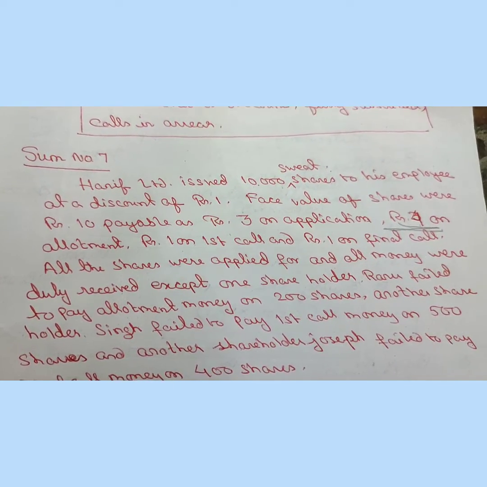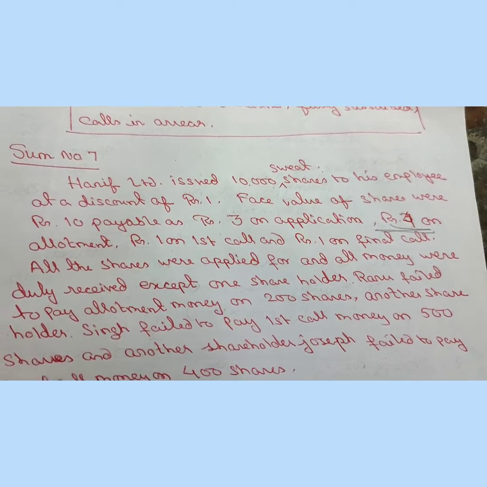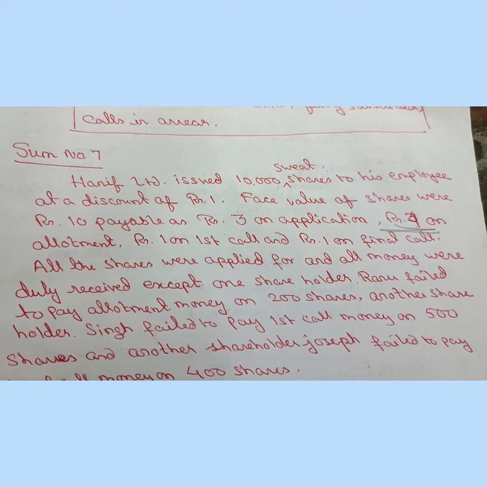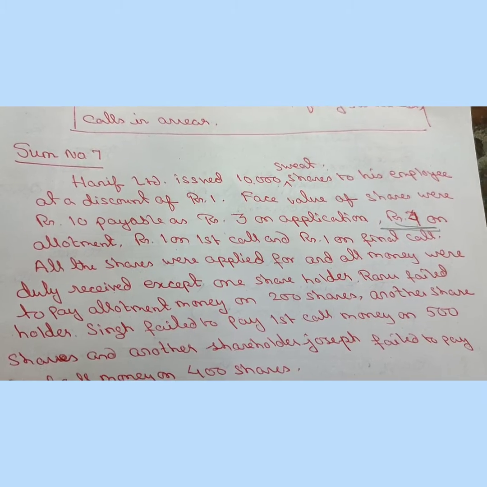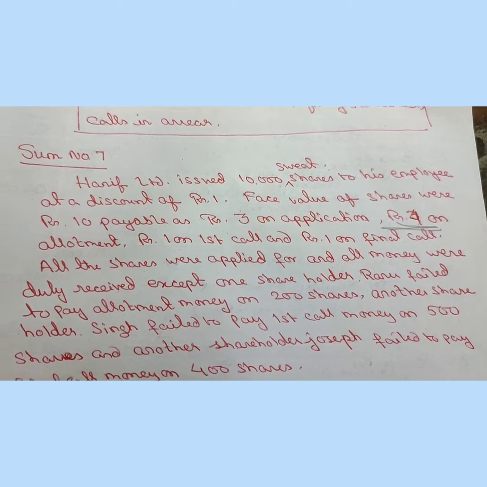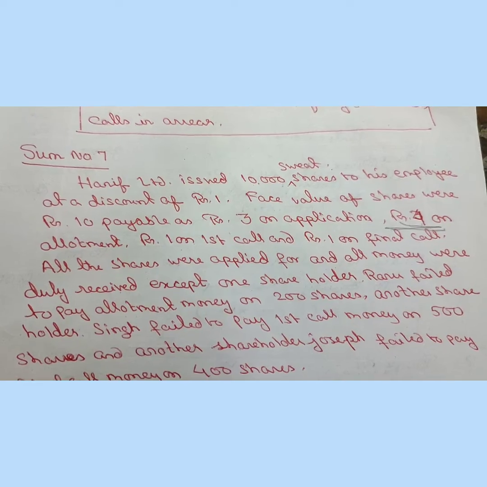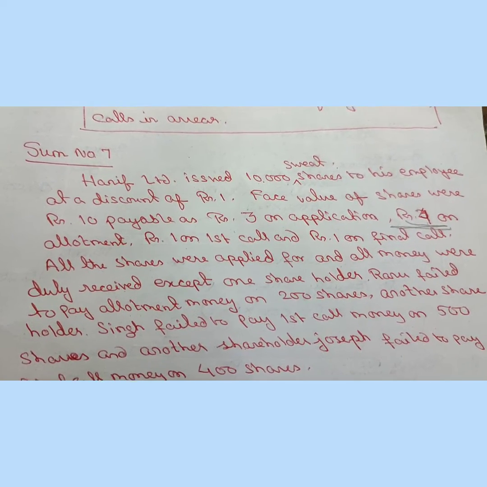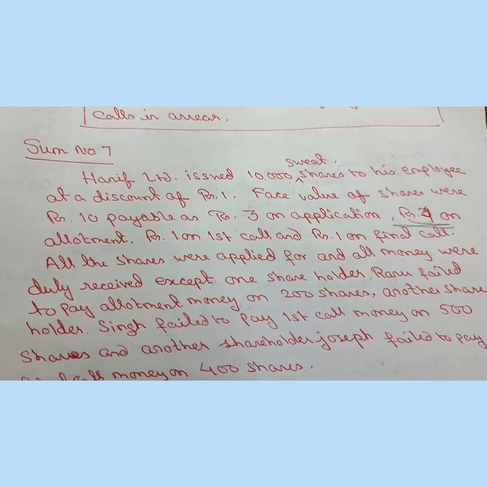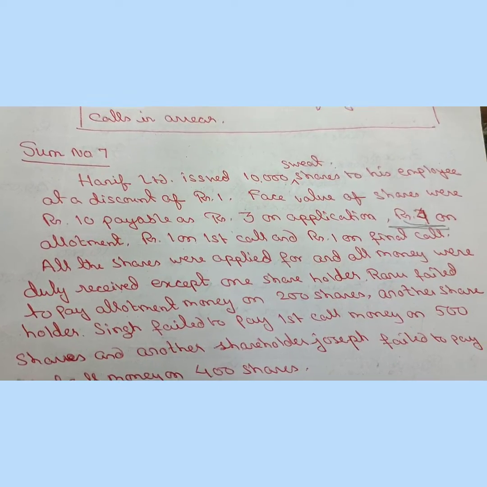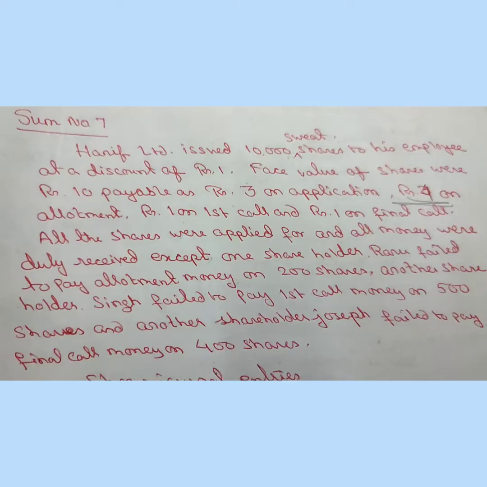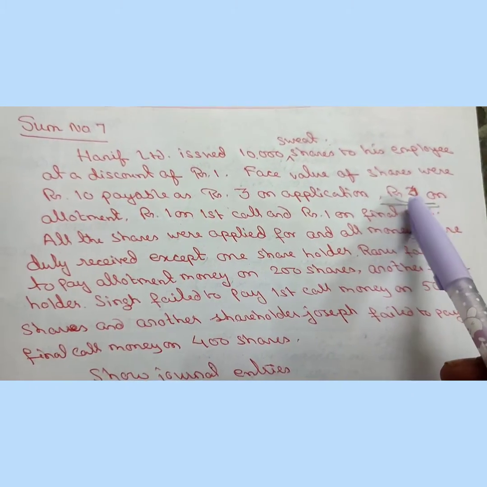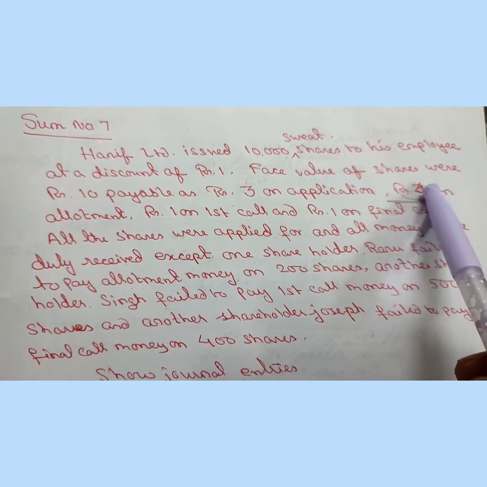Payable as ₹3 on application, ₹4 on allotment, ₹1 on first call, and ₹1 on final call. Now add this: application ₹3, allotment 4 plus 3, 7, first call 1 and final call 1. So the issue price is 9. That means this allotment of 4 rupees, actually it was ₹5. After discount it is ₹4.